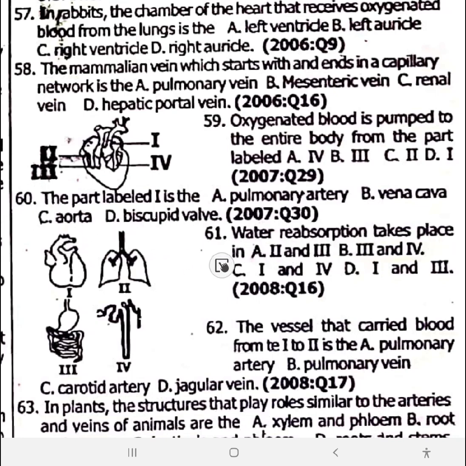61, water reabsorption takes place where?